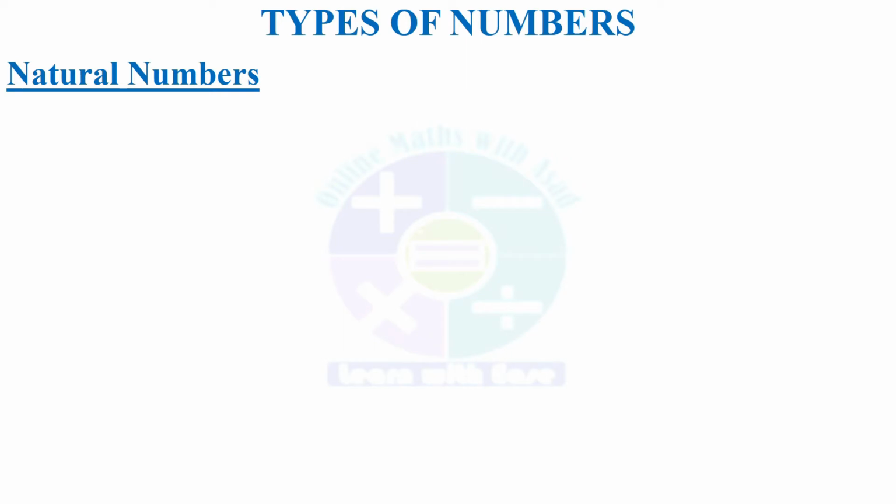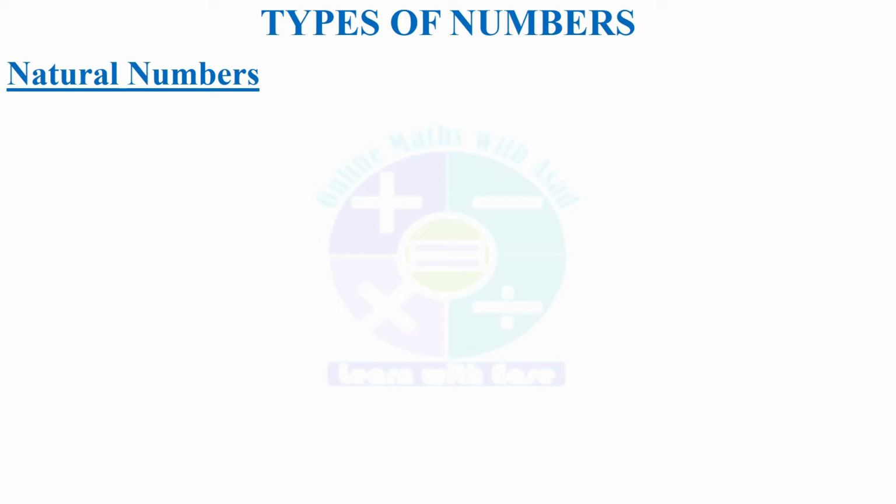Now let's study the types of numbers. The first type is natural numbers. When you ask someone to tell you the first 10 numbers, the answer is 1, 2, 3, 4, 5, 6, 7, 8, 9, 10. In the same way, when I ask a child to tell me the first 10 numbers, the answer is 1, 2, 3, 4, 5, 6, 7, 8, 9, 10. Now you have noticed that the child and I both started from 1. So it's natural that when you ask someone to count, he will start from 1. No one thinks about starting from 0.